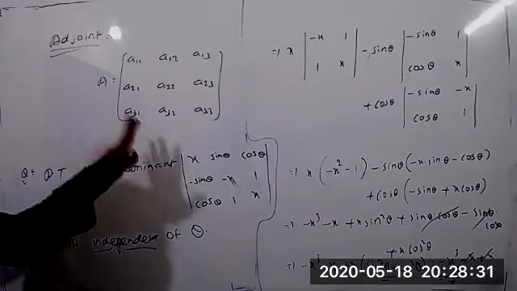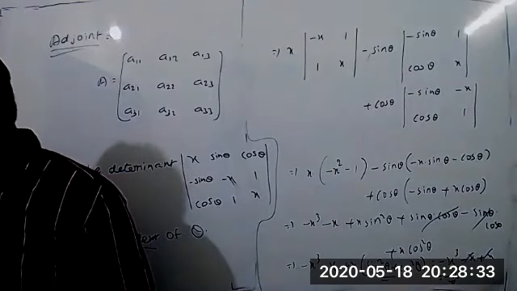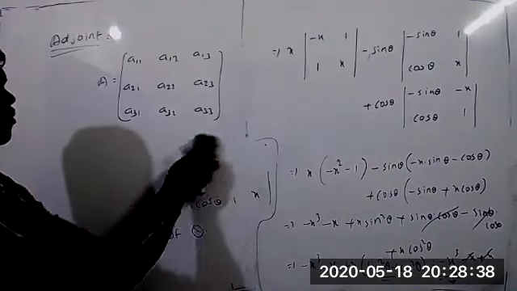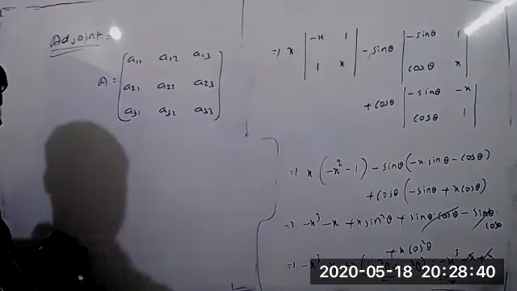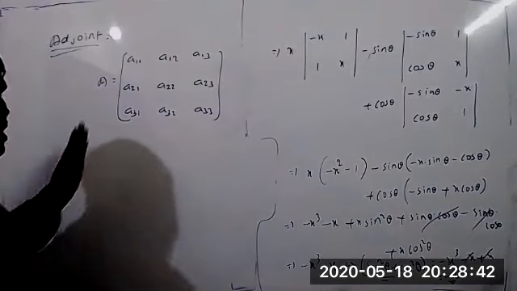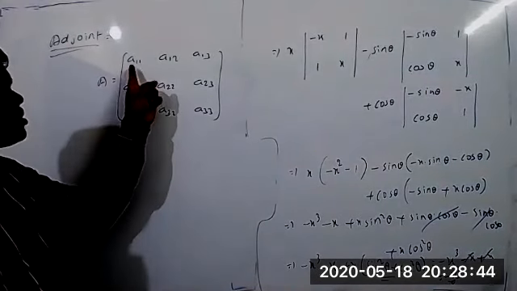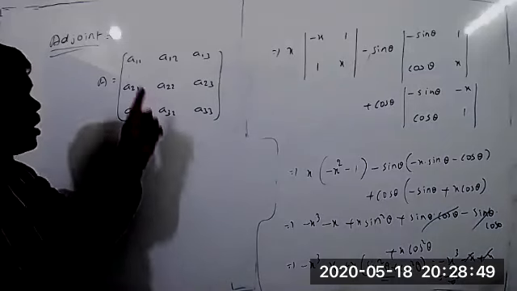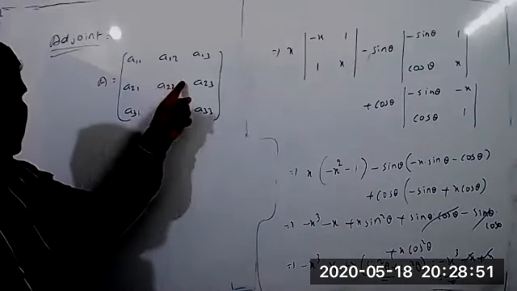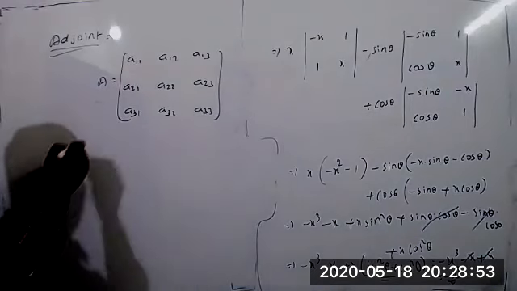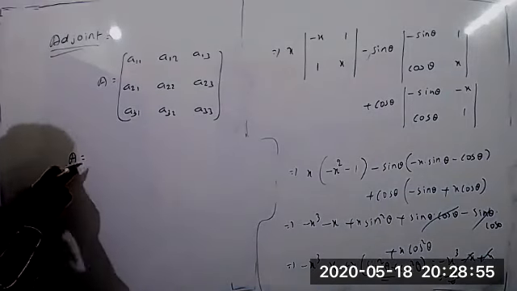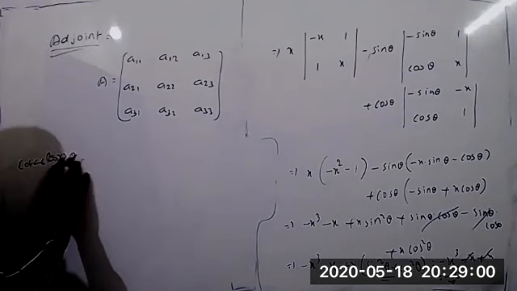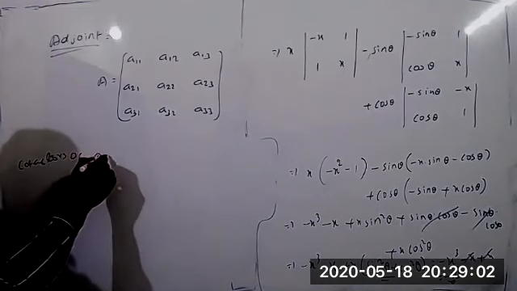Suppose for this matrix we have to find the adjoint. How to find that? To find the adjoint of the given matrix, the first step is to find the cofactors of each and every element. That is the most important thing. First we have to find the cofactors of A.